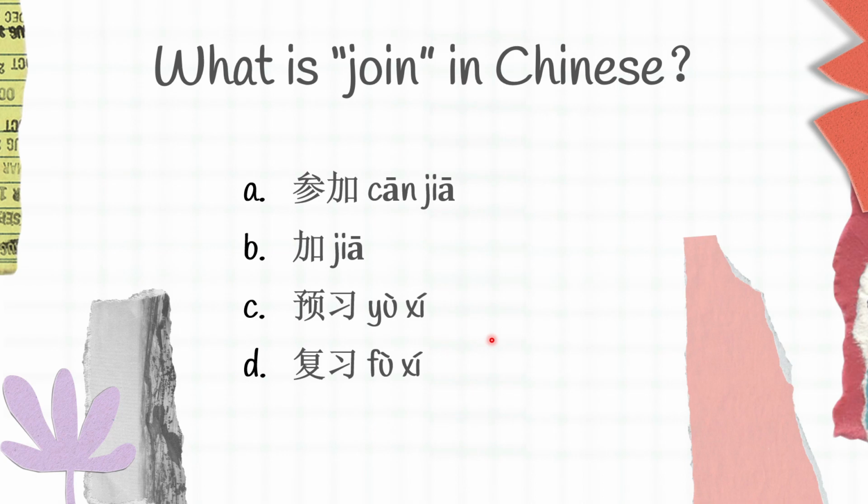You can try to guess first. 张加 is join, 加 is add, 预习 is preview, 复习 is review. And join in Chinese is A, 张加.